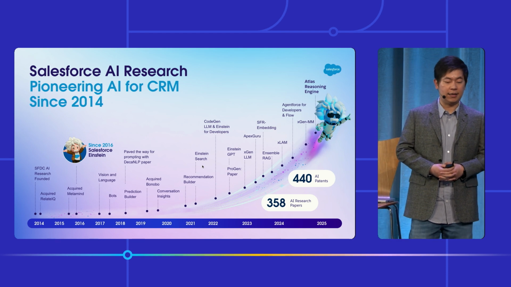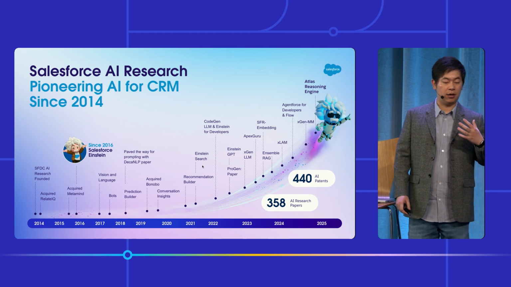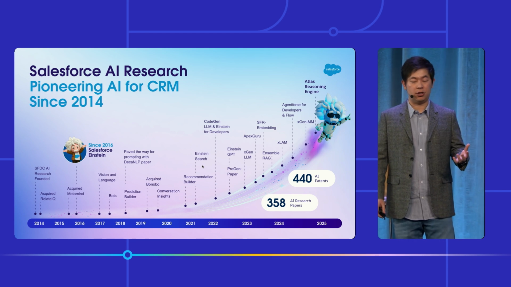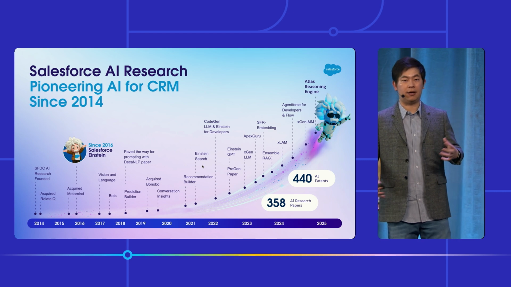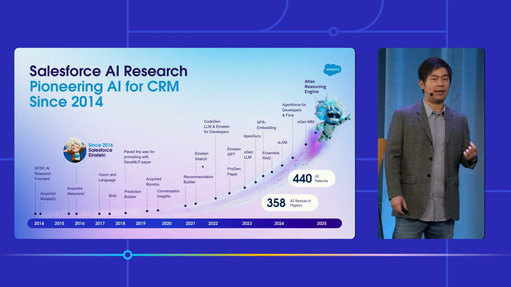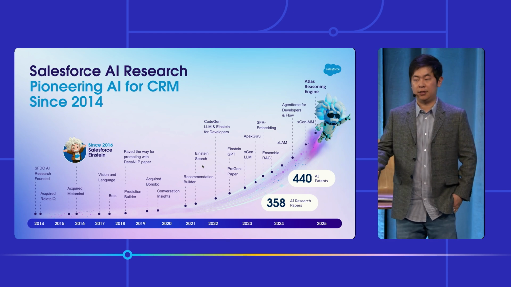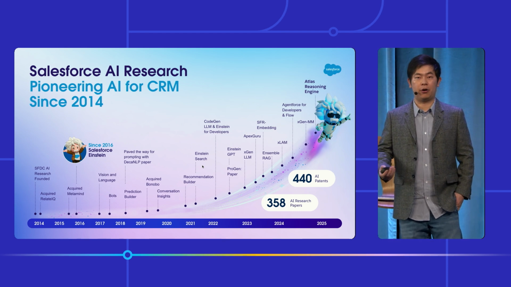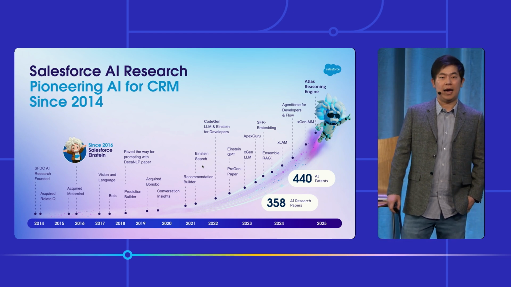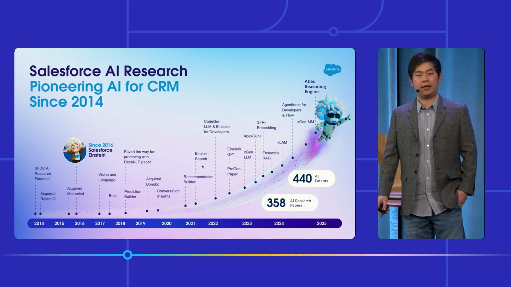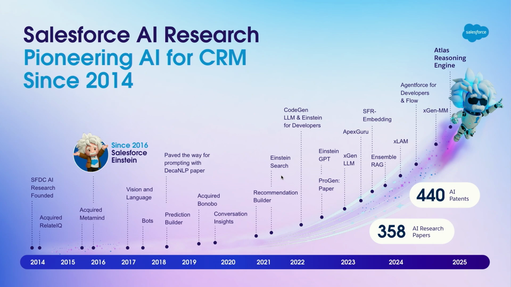In the early days, we built things like Prediction Builder, conversational insight mining, instant search, Recommendation Builder, etc. In recent years, we have brought a lot of generative AI products into our CRM platform. For instance, we have CodeGen and SFR-Embedding, which powers the RAG system. Recently, we launched Agentforce for Flow and also for developers. And last year, we also incubated the Atlas Reasoning Engine, which is powering our Agentforce 2.0.